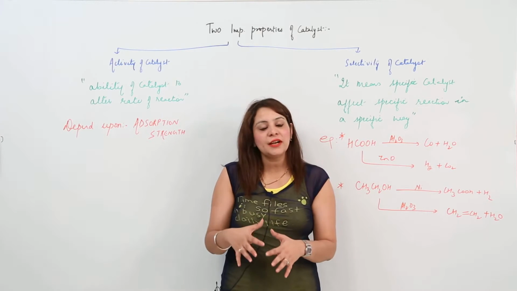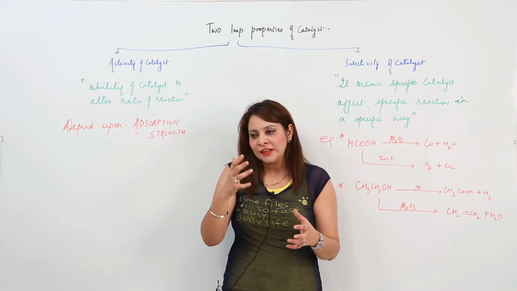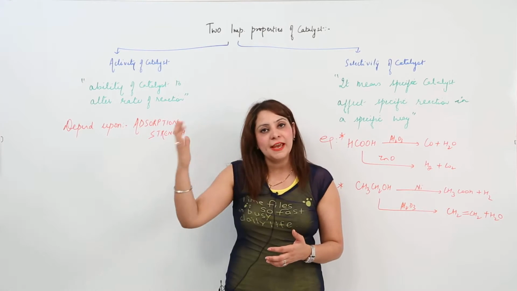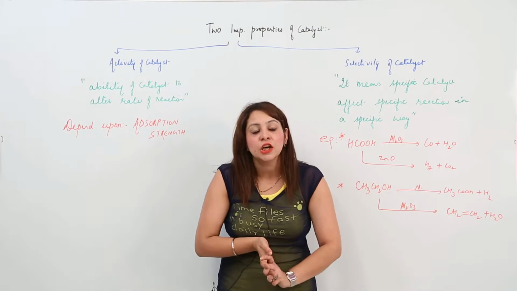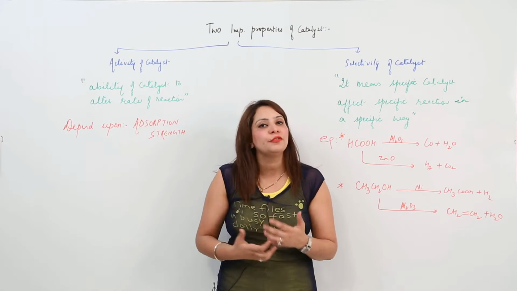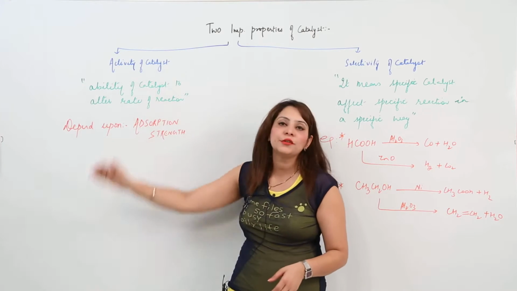If the product is formed, it has a tendency to escape. As we all know, when the product is formed, it escapes and creates a space for another reactant. So the desorption should occur in a proper manner. It should not face any kind of difficulty. So this is the activity of the catalyst.